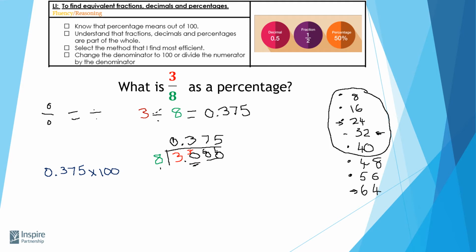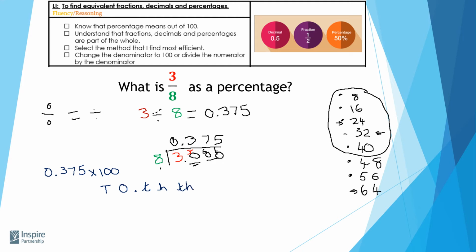Now just to help me, I'm going to write out my place value table. So I'm going to have my tens, my ones, my decimal place, my tenths, my hundredths, and my thousandths.